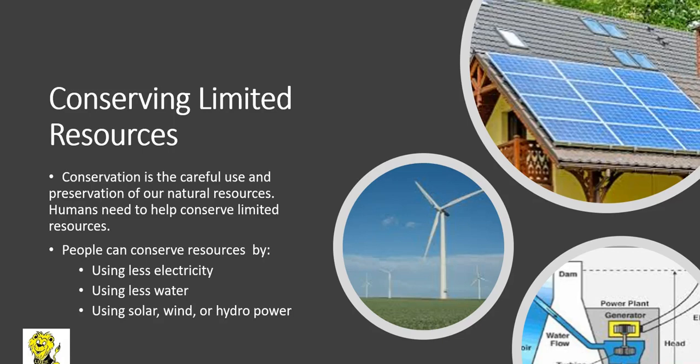Conserving limited resources. Conservation is the careful use and preservation of our natural resources. Humans need to help conserve limited resources. People can conserve resources by using less electricity, using less water, and using solar, wind, or hydro or water power. So if we just use what we need, that is called conservation. We're going to be learning about the many ways that you can conserve natural resources and other things that you can do that can help the environment.